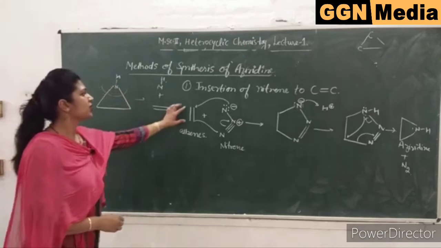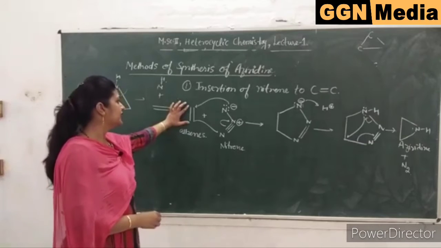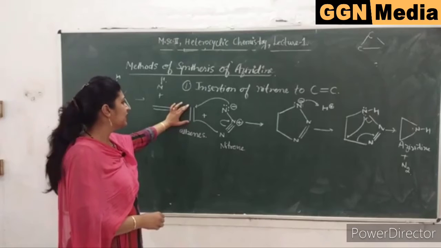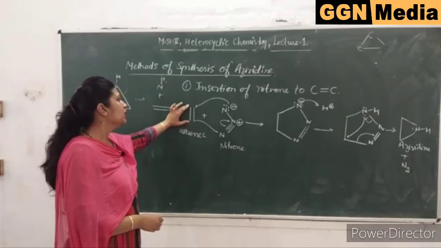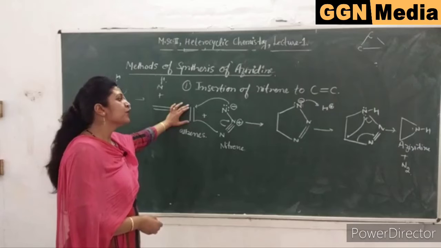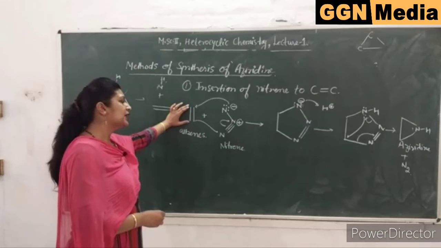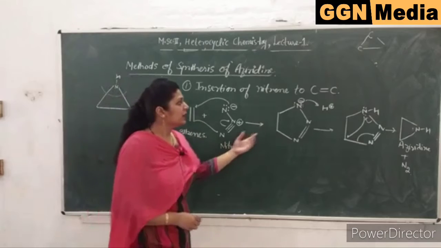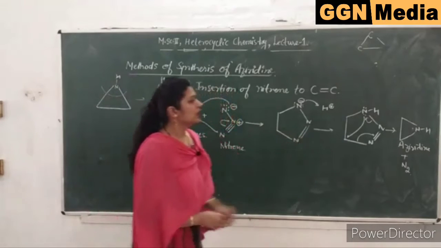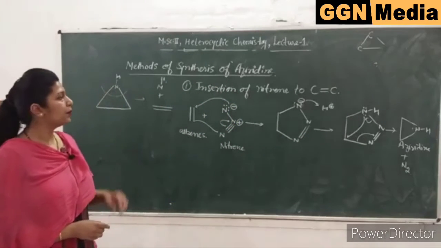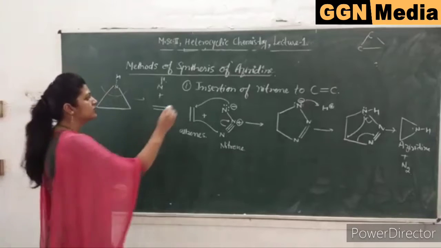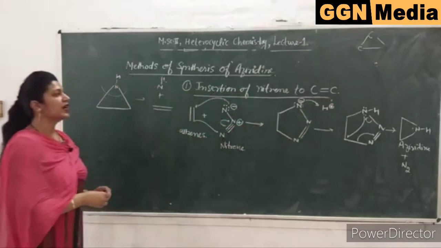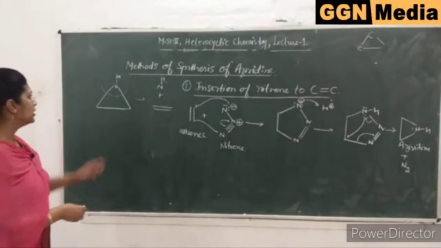So by substituting the values of alkene, you can take derivatives of alkenes like dimethyl alkene, trimethyl alkene, or simply methyl alkene. You can have any alkene molecule here and you just add nitrene, and by the reaction you can get aziridine as the product. So this was the first method of synthesis of aziridine, that is insertion of nitrenes to the carbon-carbon double bond.